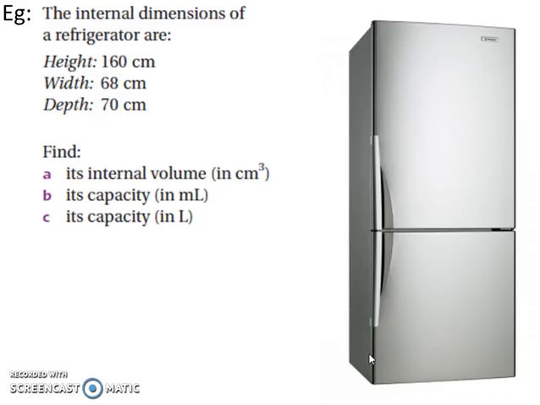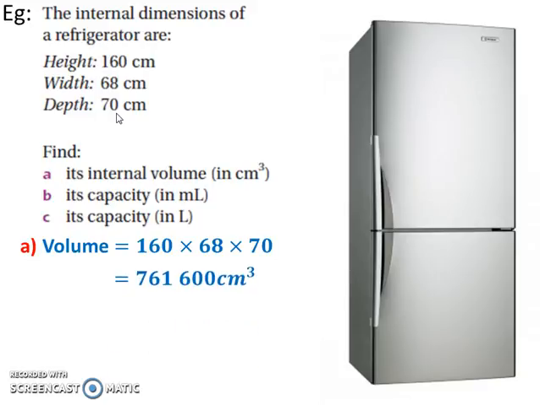So let's look at an example. If we have a refrigerator that has internal dimensions as given here, then we can work out what we refer to as the capacity of the refrigerator. When you are going to buy a fridge, they're all labelled in terms of their capacity. Now, its internal volume, so first of all, the volume would just be multiplying these 3 dimensions together, because it's a rectangular prism, and you get 761,600 centimetres cubed.